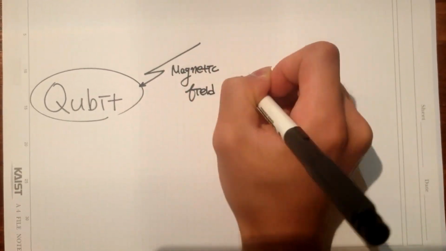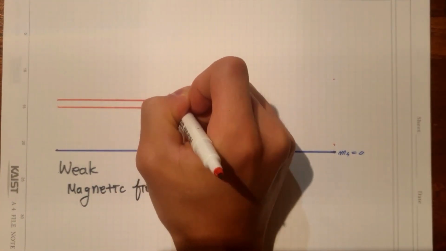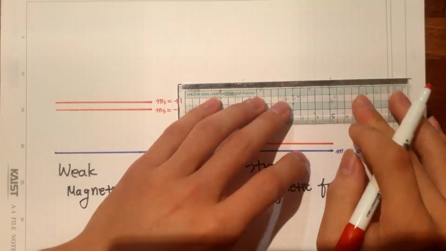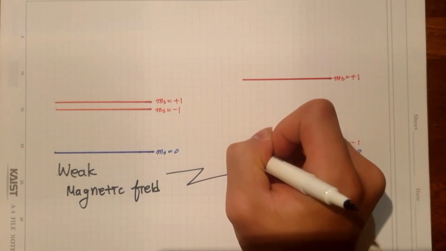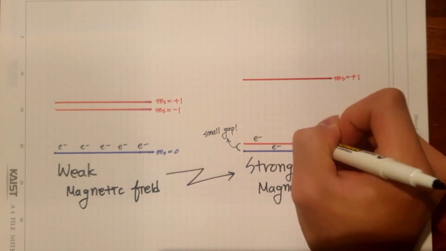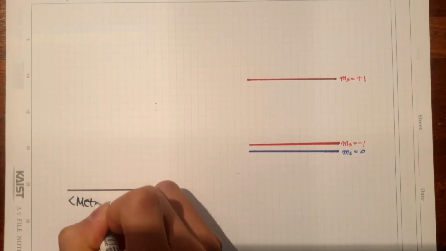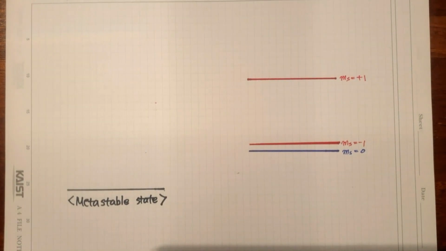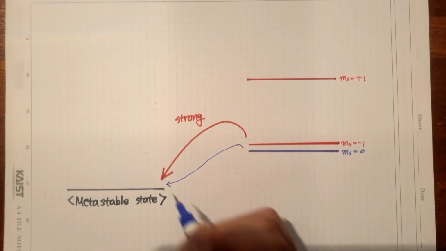Next, let's talk about manipulating the qubit by magnetic field. As we apply a stronger magnetic field, the split between ms-1 and +1 gets larger. Assume that the ms-1 level gets more stable. Electrons tend to fill the low level. If the magnitude of the magnetic field is strong enough, the gap between ms0 and -1 gets narrower and becomes almost 0. In the case of ms0, the tendency of moving to the metastable state is weak, and ms plus 1 and minus 1 have a strong tendency.